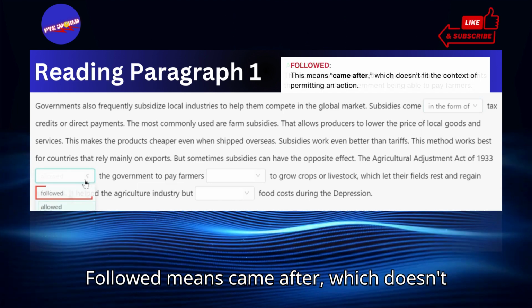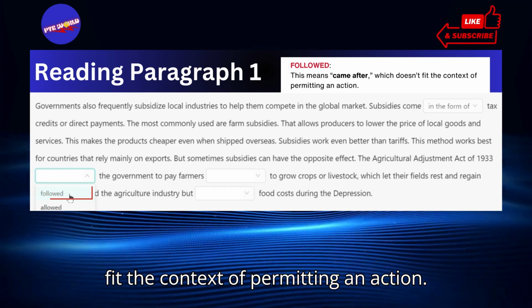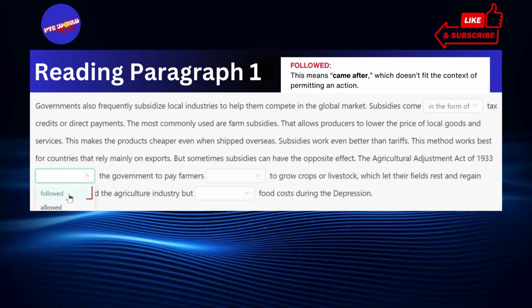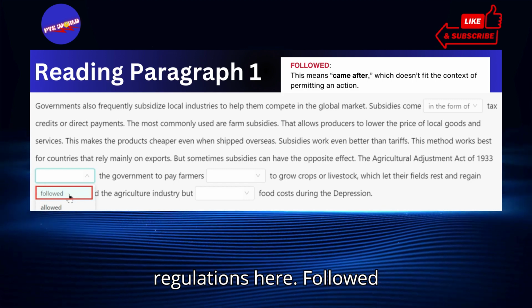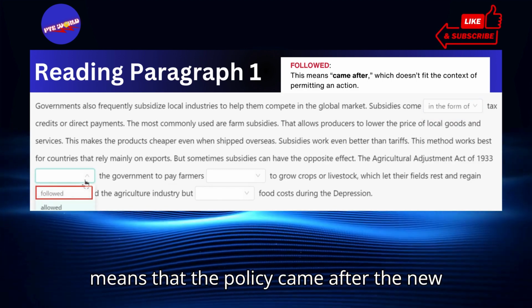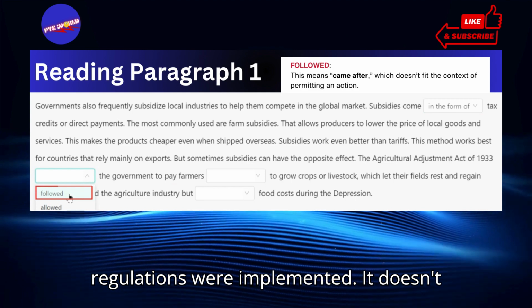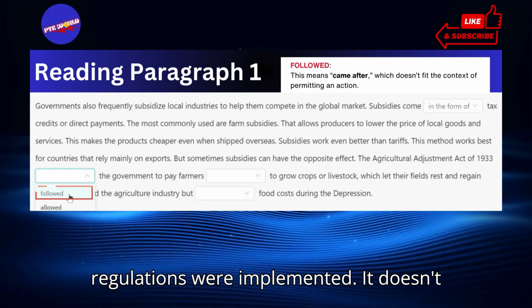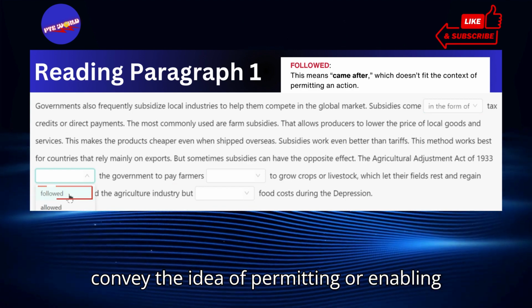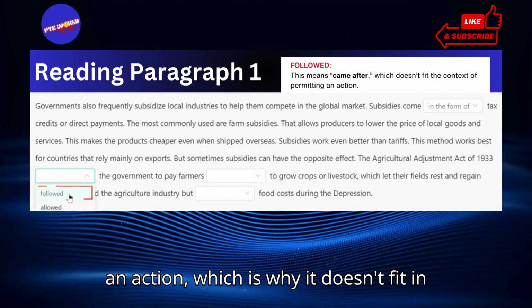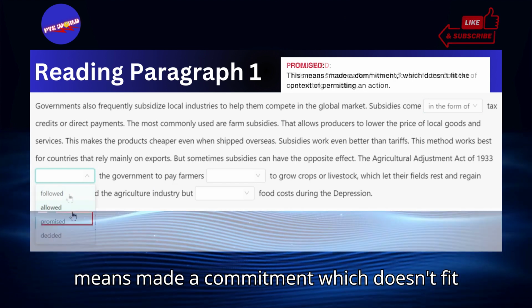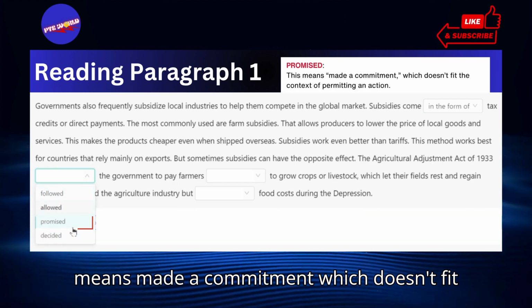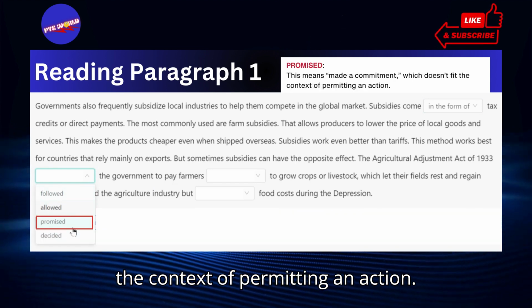"Followed" means came after, which doesn't fit the context of permitting an action. For example, the policy followed the new regulations. Here, followed means that the policy came after the new regulations were implemented. It doesn't convey the idea of permitting or enabling an action, which is why it doesn't fit in our original sentence.